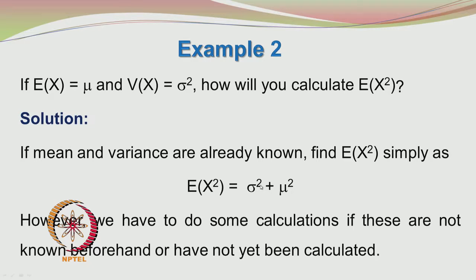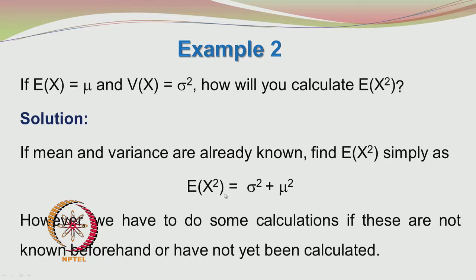Since sigma squared and mu squared are already available, you can just add them up and say that the expected value of x squared is the sum of these two. However, that is one way of doing it. If these two values are not available to you, then you have to do some calculations and find mu squared and sigma squared.